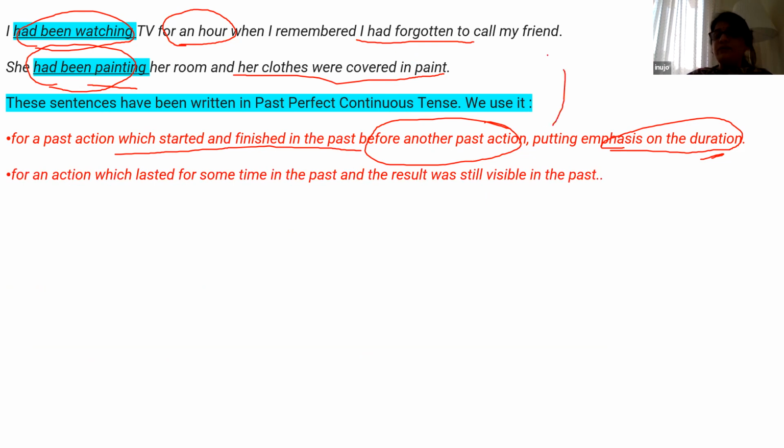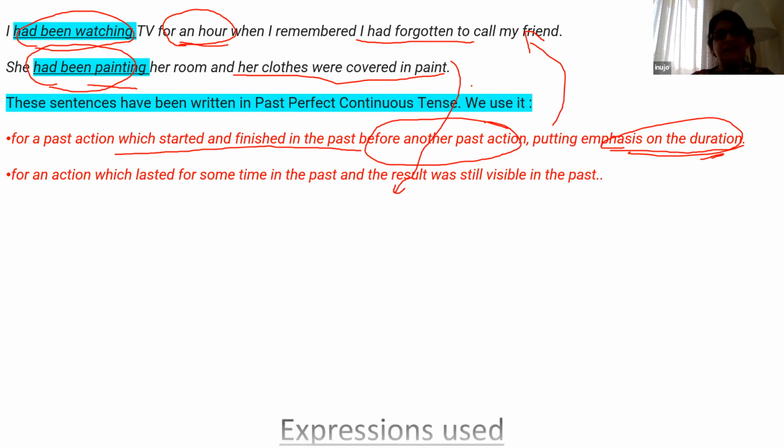So 2 example hochi, the first one. Jotare ki emphasis on the duration diya hai. Mane ghanta tehla mu TV dekhutuli, tenu mo sango ko phone kariba bhuli gali. Dutyota hochi for the second one, where the jotare ki action jota kete samo pai chalila past re, kintu ta result abhi past re hi visible hai gala. Mane past re action ta hela, past re ta result abhi hela. Se jehetu tara room paint kala, ta luga pota paint re cover hai gala. So dita ko action mane action or reaction dita ko past re visible hui. Then we use past perfect continuous.